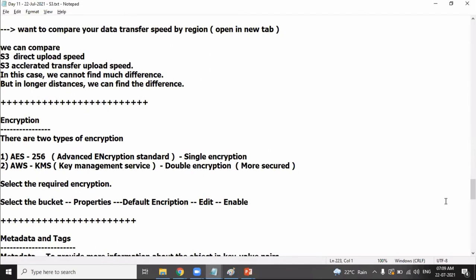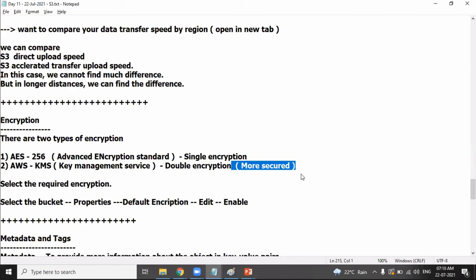AWS provides two types of encryption. One is the Advanced Encryption Standard, the other is Key Management Service. The first one is single encryption, and the other one is double encryption for more security. Clear? So how to enable encryption?